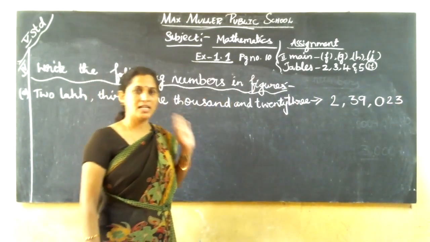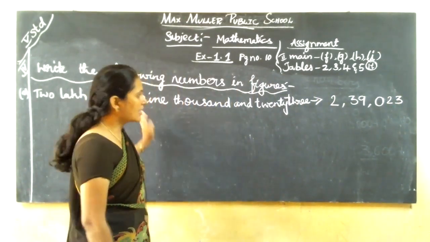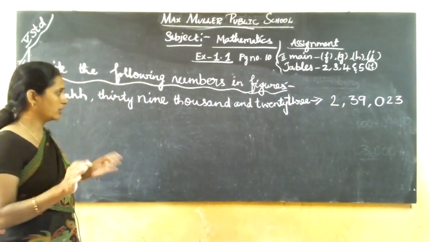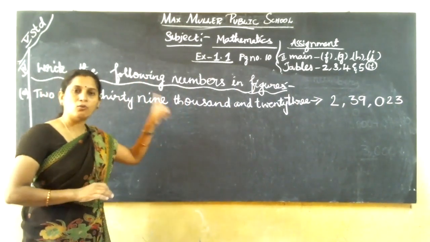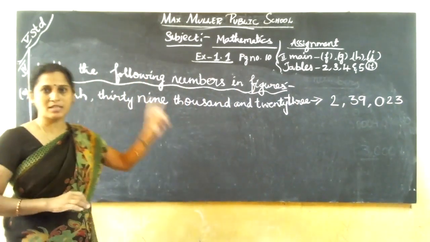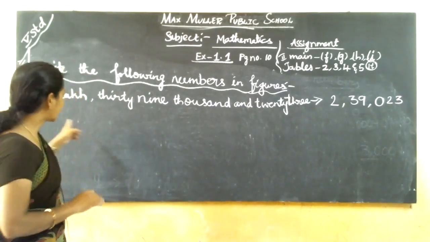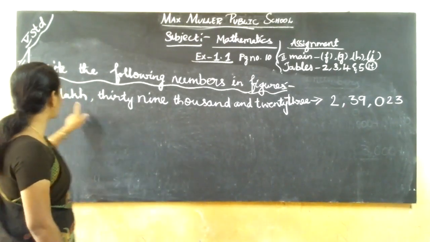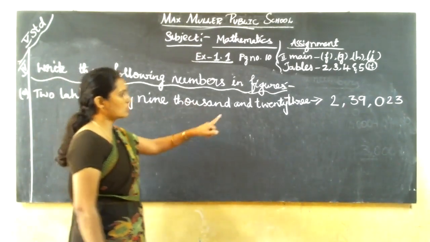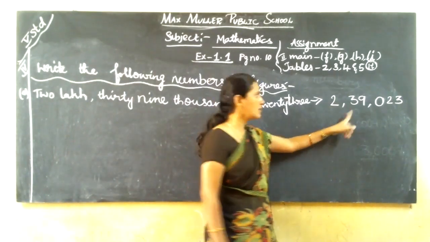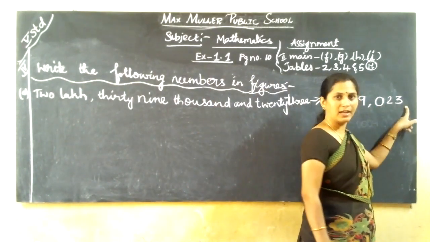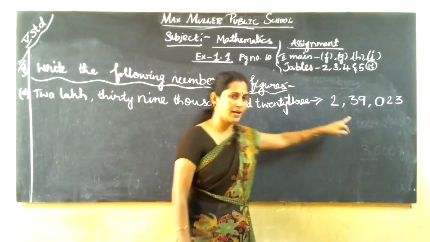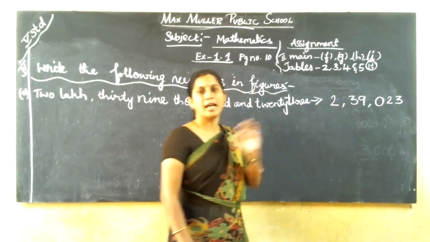Got it? Listen carefully and write slowly. No hurry. Is any train going or flight going? No. We have to see properly what place value they have given, what columns they have given. That you have to understand and you have to write the number correctly. See, 2,39,023. We got 2,39,023. But there is no hundreds column. They have not given any number for the hundred.